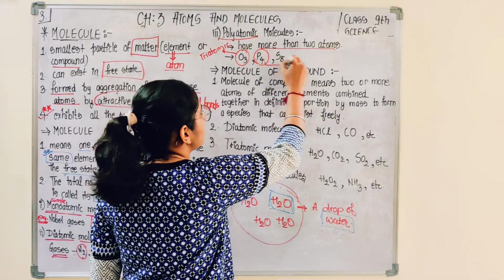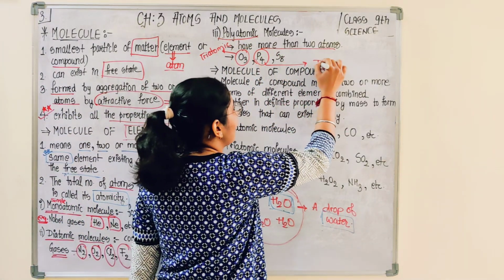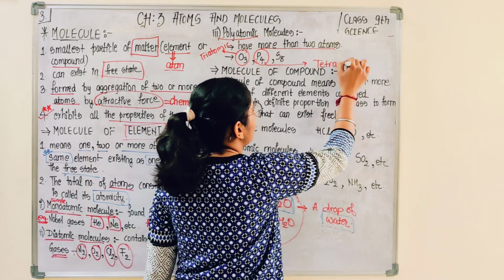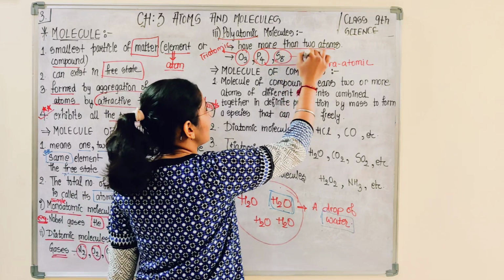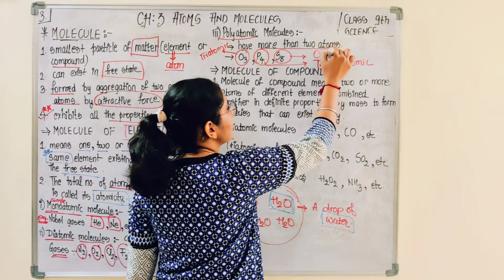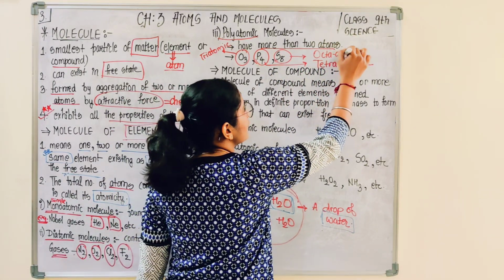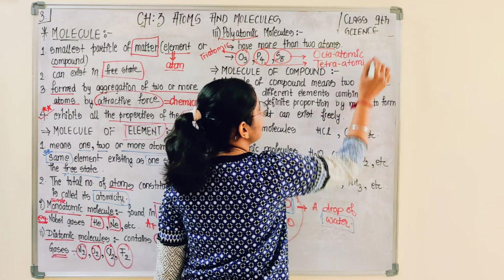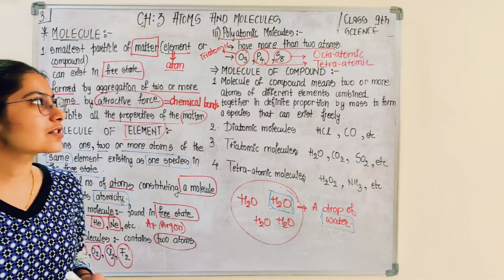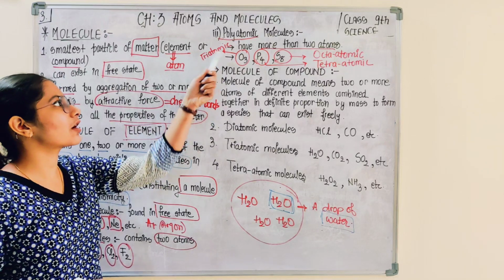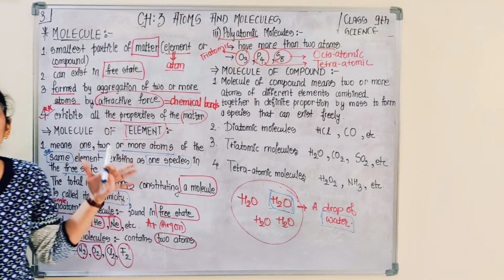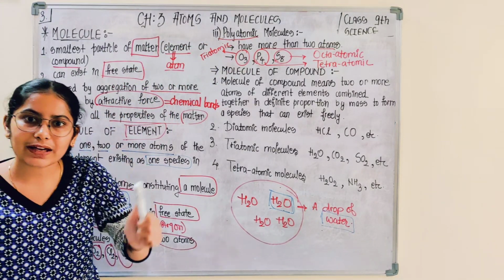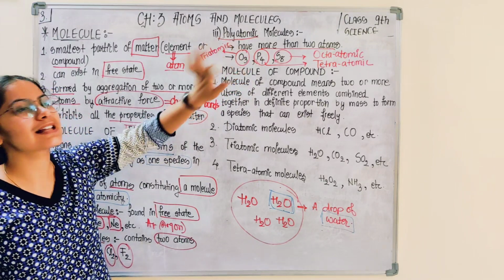Like P4, that is phosphorus, you can refer to it as a tetraatomic molecule. Like sulfur, S8, you can refer to it as an octaatomic molecule. So these are considered polyatomic molecules, and these are considered mono and diatomic. These all are examples of a molecule of an element, where the atoms involved are of the same element.